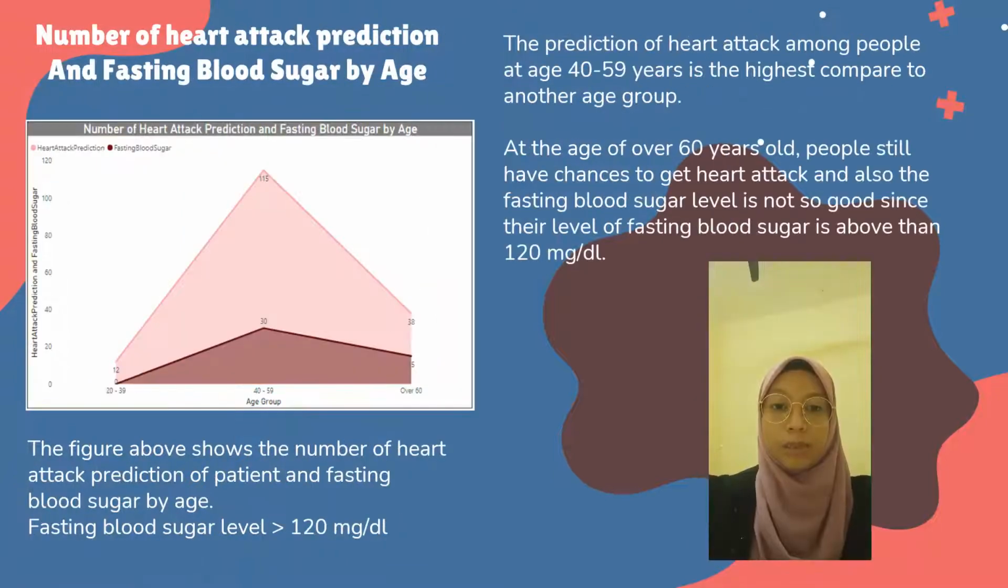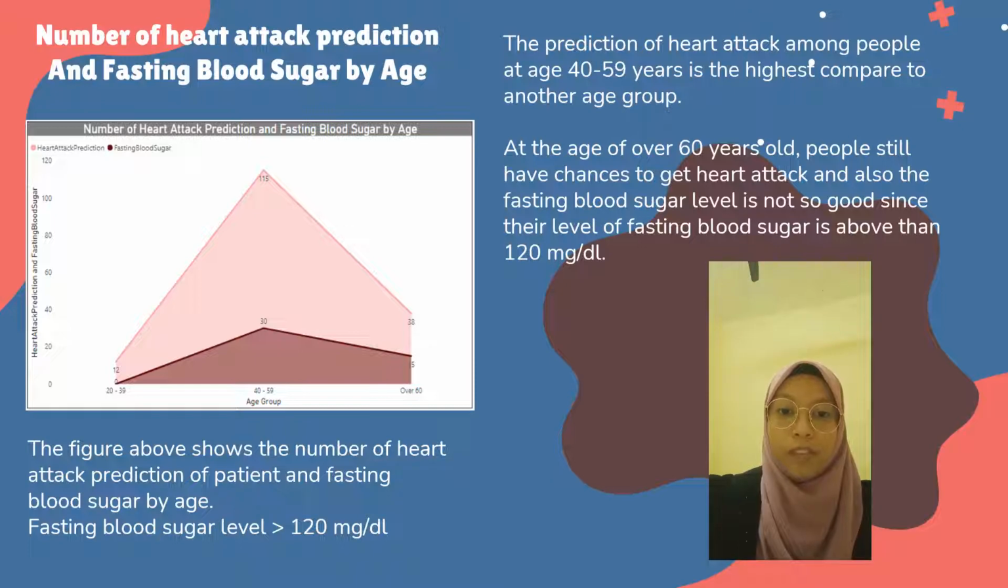It shows the number of heart attack prediction of patient and fasting blood sugar by age. For the fasting blood sugar, we use value 1 and 0 for true and false respectively, which means for every level of fasting blood sugar greater than 120 milligram, we set it as true and the value is 1.